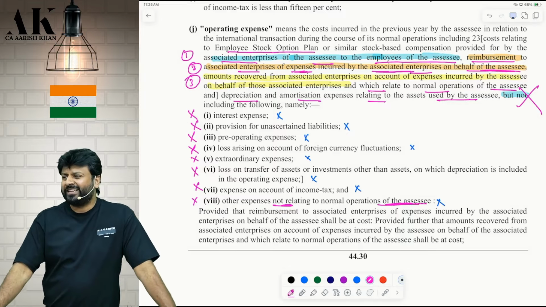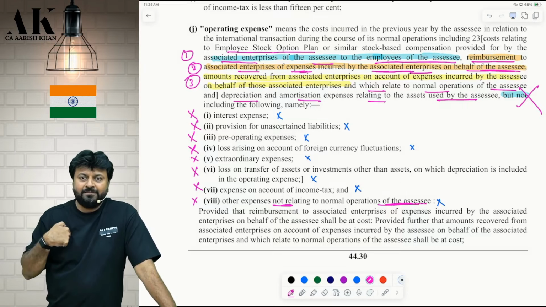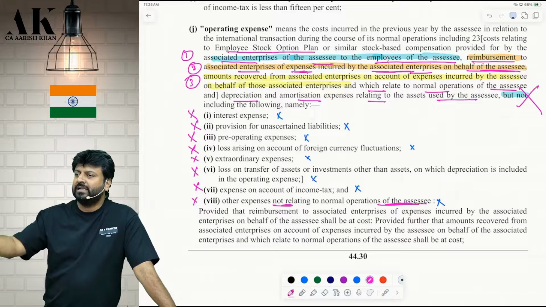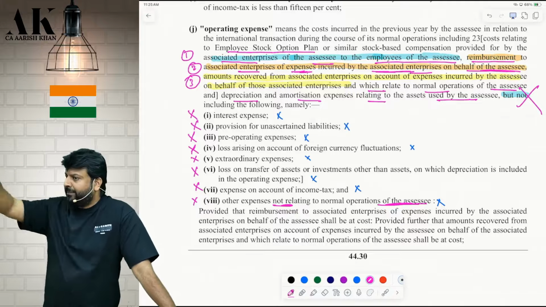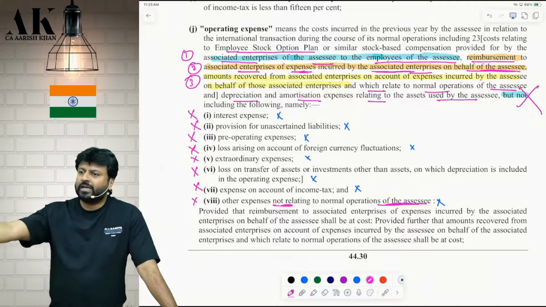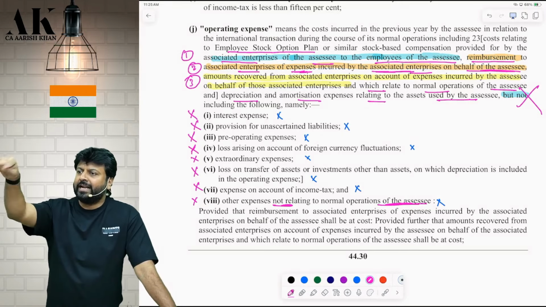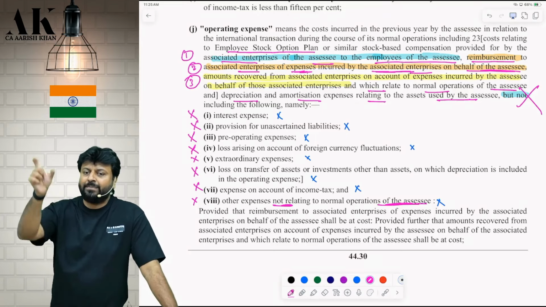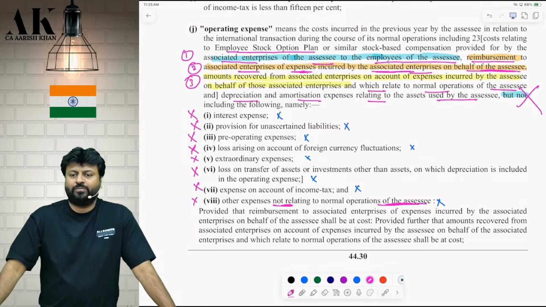If Arun tells me that 20 crore is the total fees I will take and 15 crore is employee cost, take 15 crore in the employee cost over here. But if Arun doesn't give the breakup, then take 80%. How much? 80% of the total amount paid to Arun as the part of employee cost. Check the proviso below.